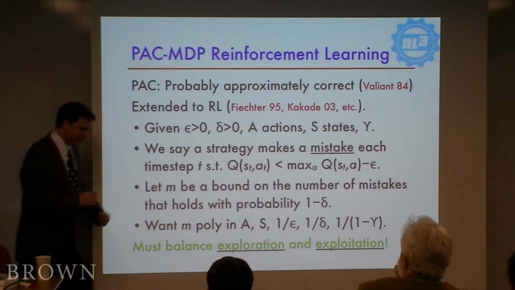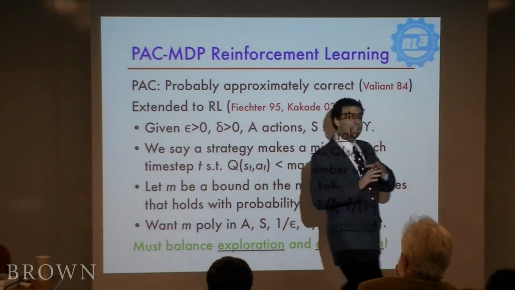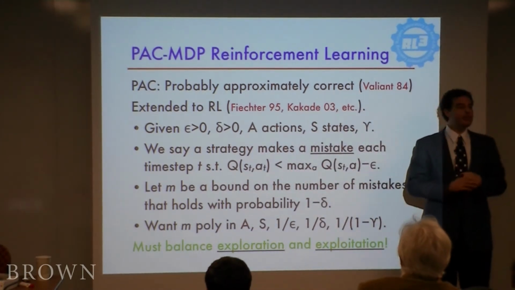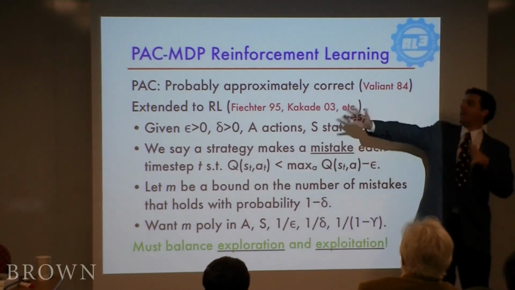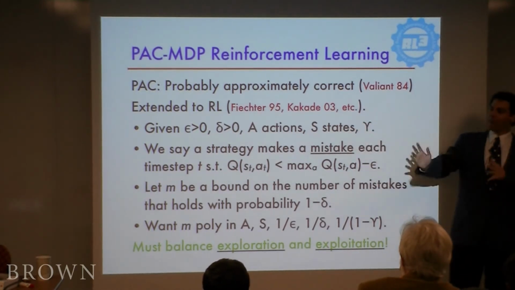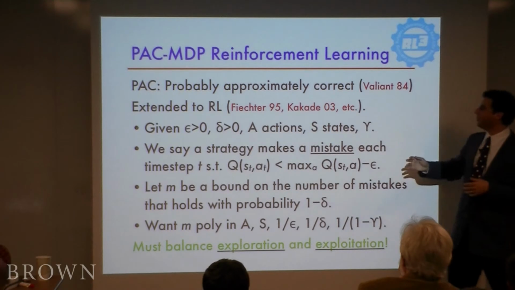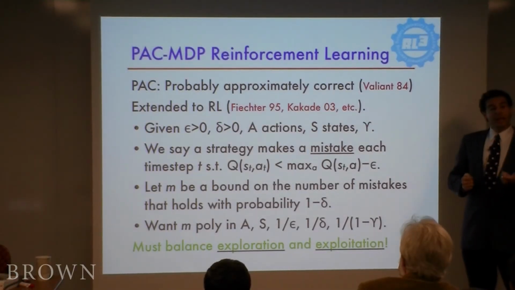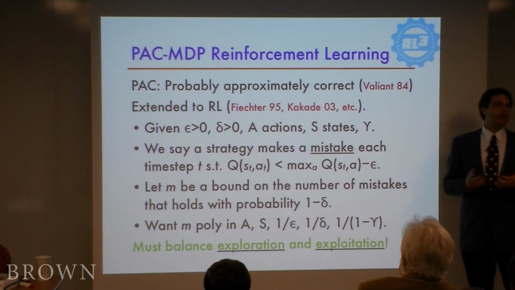But the problem with these results is that they're just saying, in the limit, it will be optimal. So your learning algorithm, your robot, will eventually be optimal if you wait till the end of time. And at some point, you're like, I'm tired of waiting till the end of time. So you really want to have something better than that. Being truly optimal in a finite amount of time is actually not entirely possible.